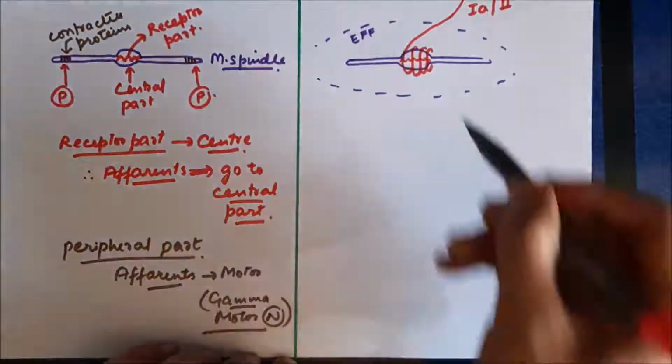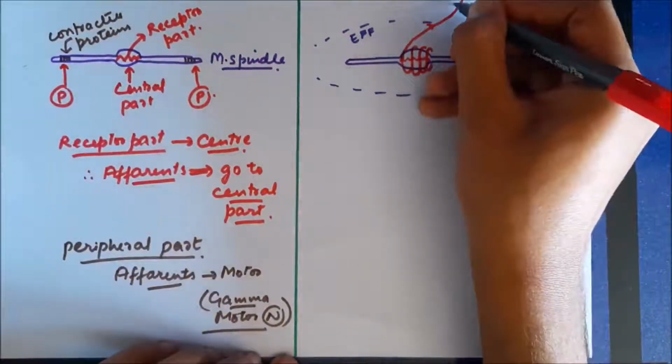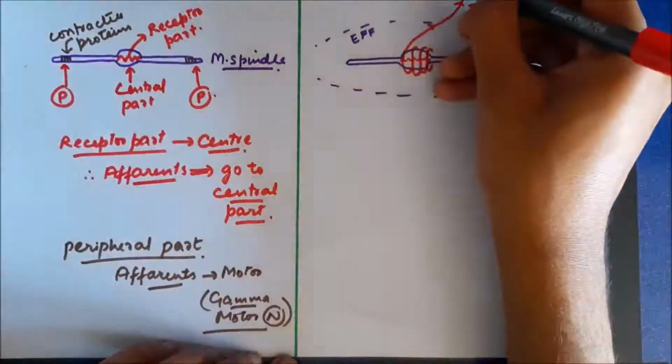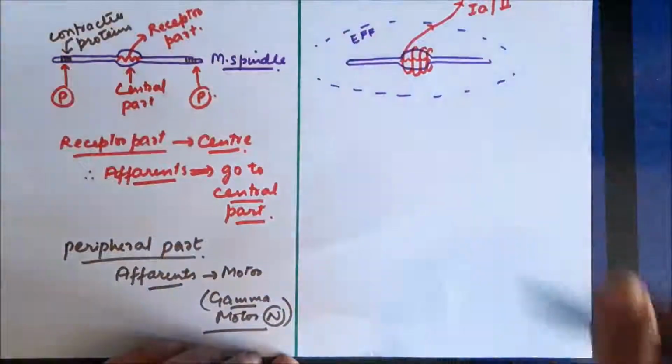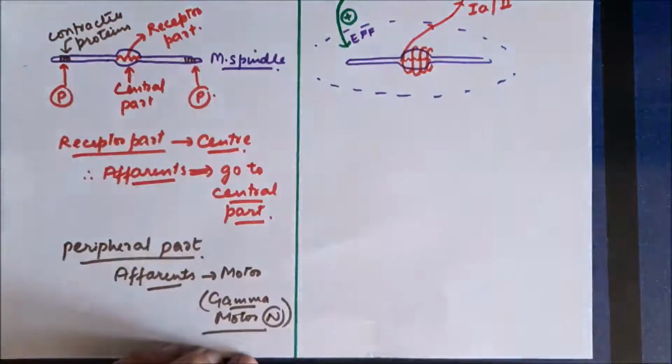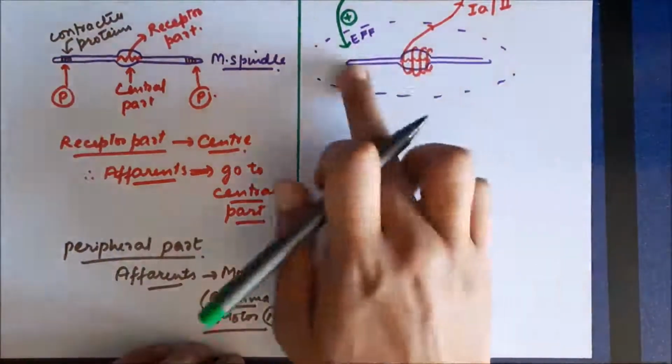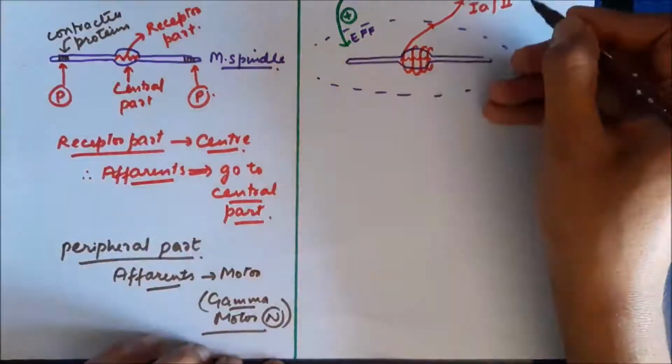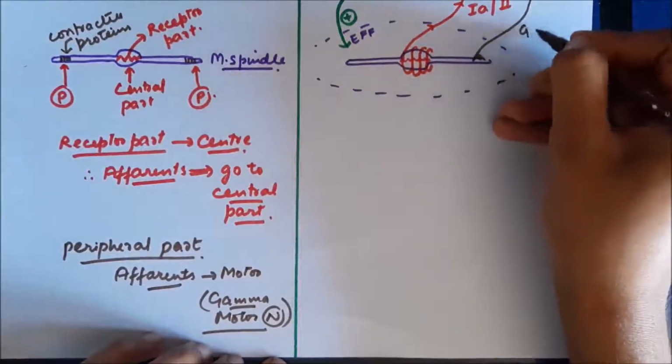We'll discuss these fibers in the nerve supply of the muscle spindle in a few moments. This information will be carried to the spinal cord through these fibers, and from the spinal cord the alpha motor neurons come and innervate the extrafusal fibers. As a result, there will be contraction of extrafusal fibers, which will cause muscle contraction.